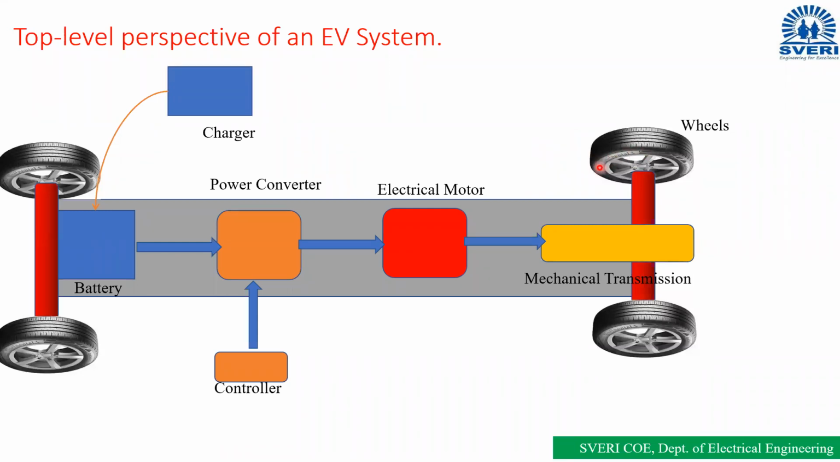So these are the wheels, generally present in a normal vehicle also. The mechanical designing is the same as the IC engine vehicle. There is no change in the mechanical designing, only changes in some parts. That is, the IC engine is replaced by the electrical motor only. Clear?